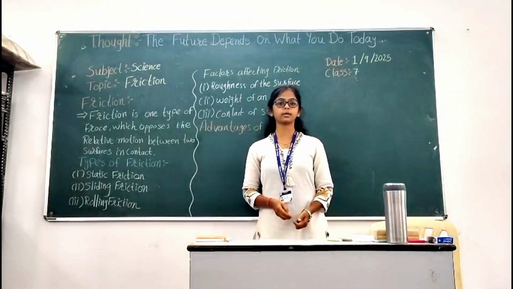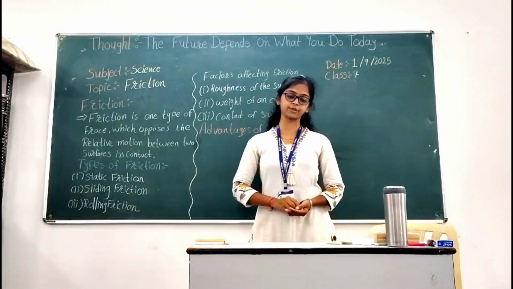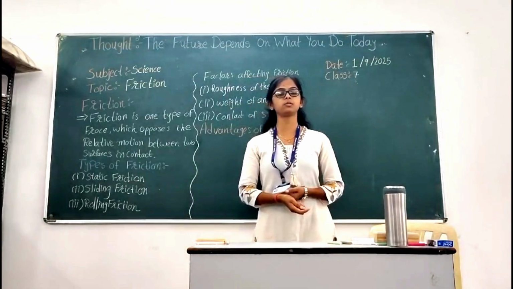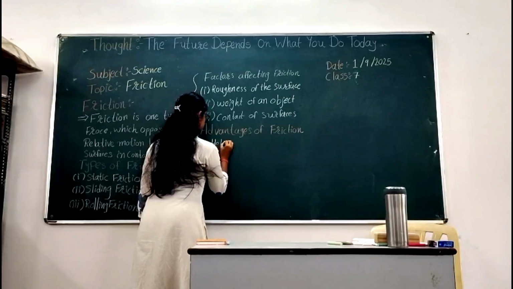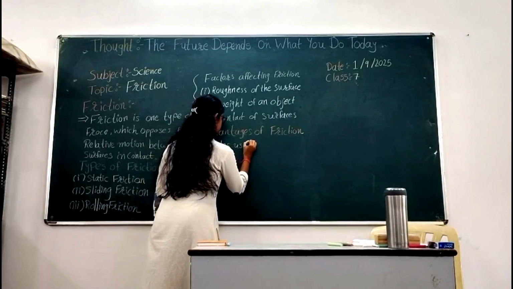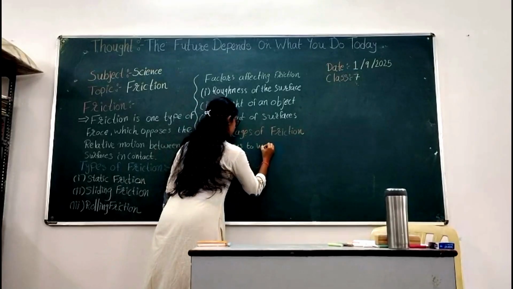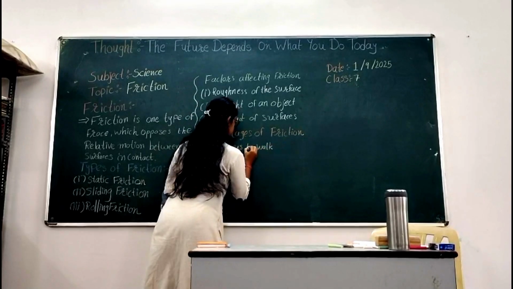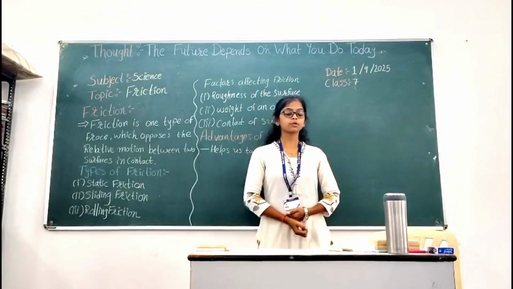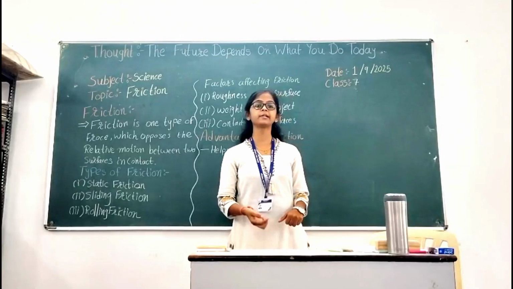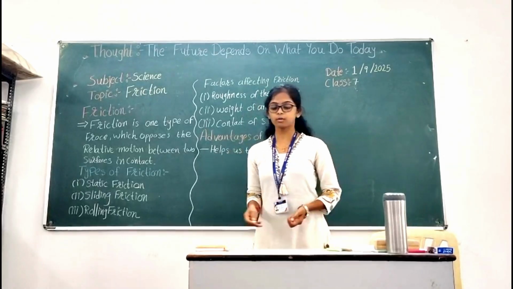Now let's see the advantages of friction. We can walk. It is possible because of friction. Friction helps us to walk. Second, vehicles can move due to the friction between tires and the road.